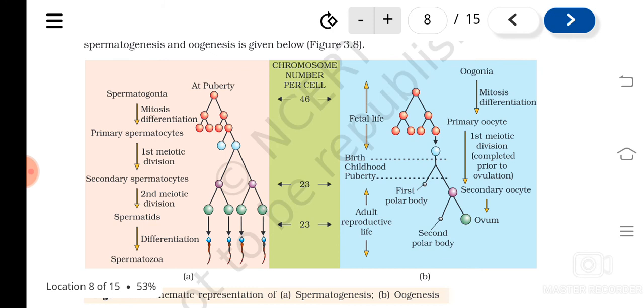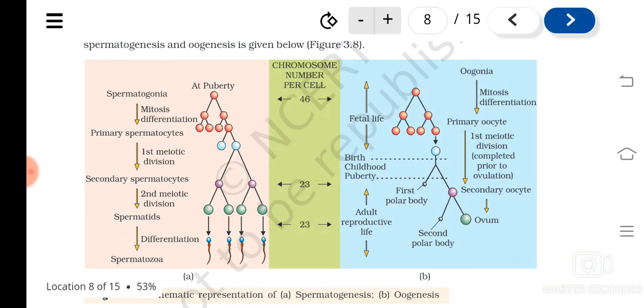In the ovary of a female fetus. Due to mitotic differentiation they form numerous cells, and then some of them enter into the first meiotic division and are stopped there at the prophase 1 stage, and they are known as primary oocytes, isn't it? Primary oocytes.